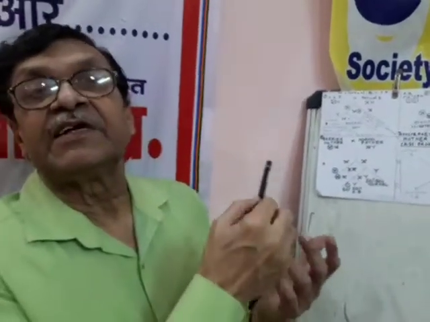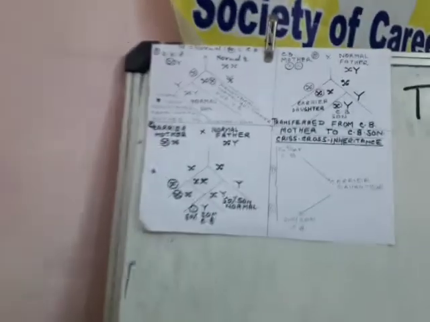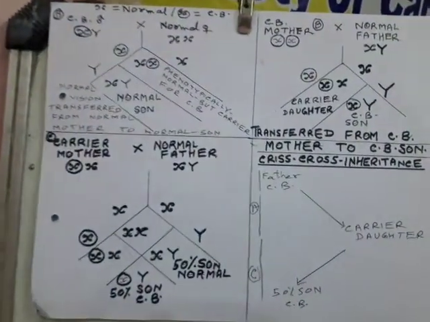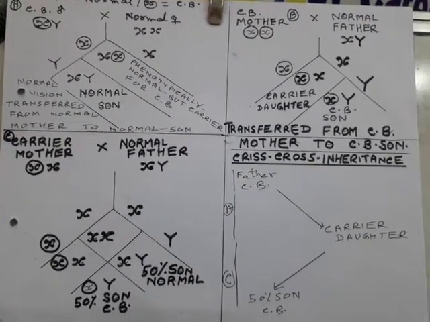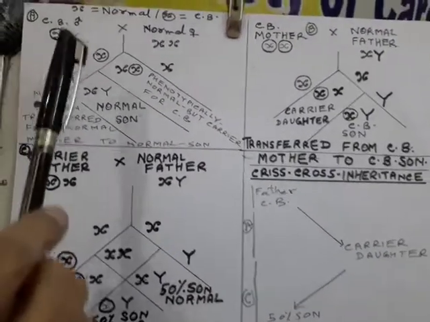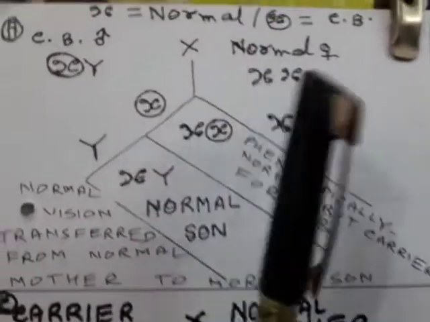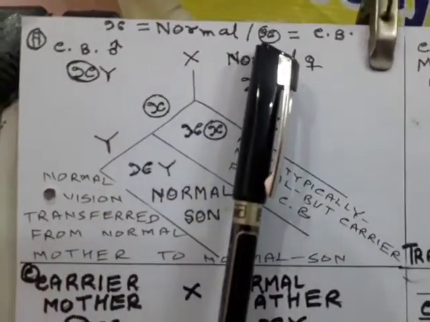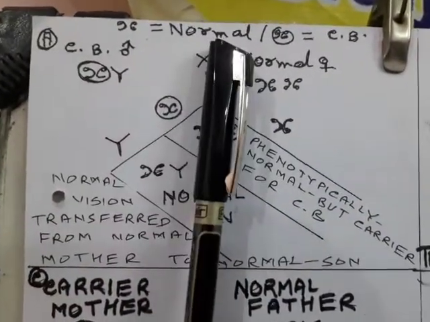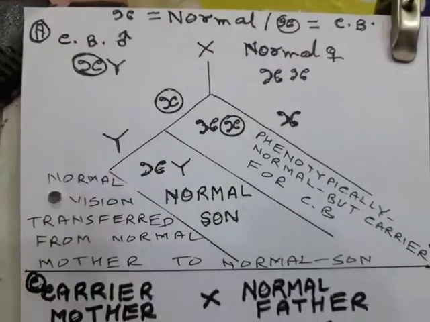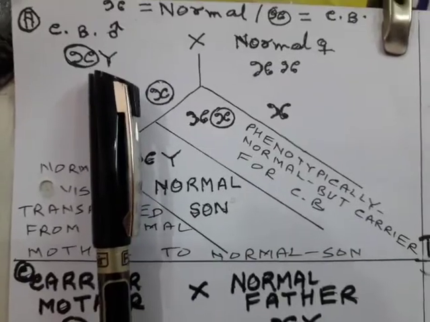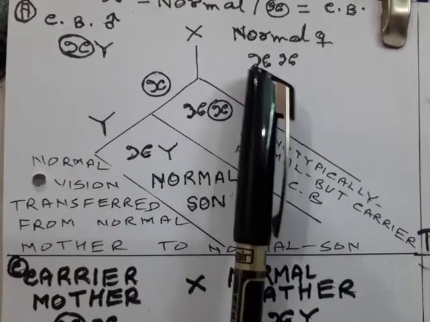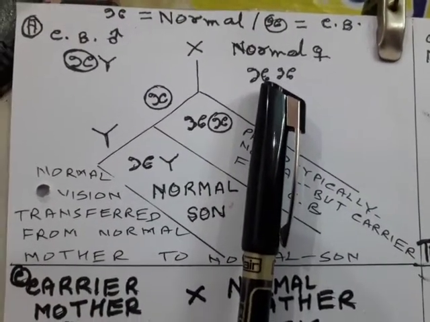So let us see here how in reciprocal crosses a different result is obtained. A color-blind person and a normal person. Color blindness is designated by X surrounded by a circle, and normal vision is indicated by normal X. If there is a color-blind male married to a normal female, then what will happen?